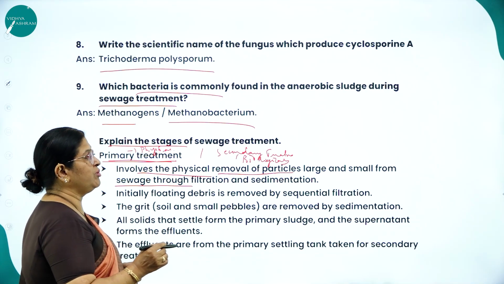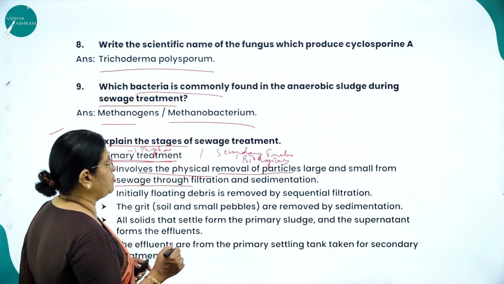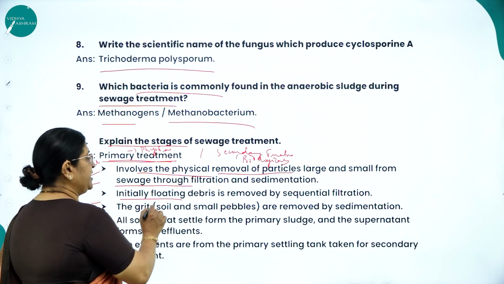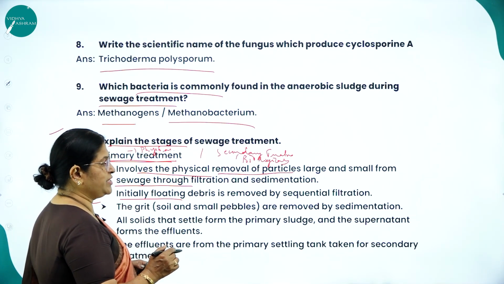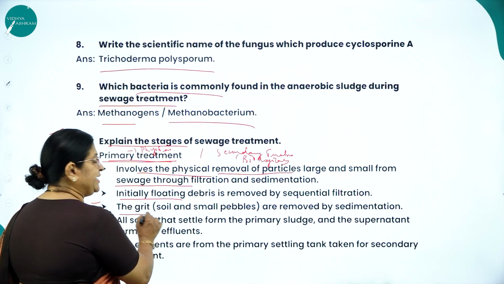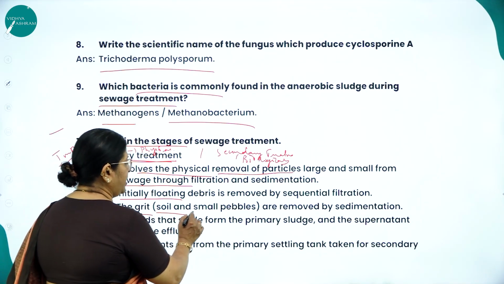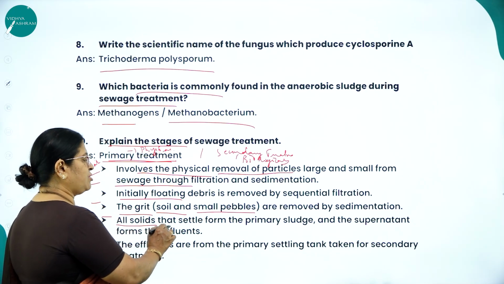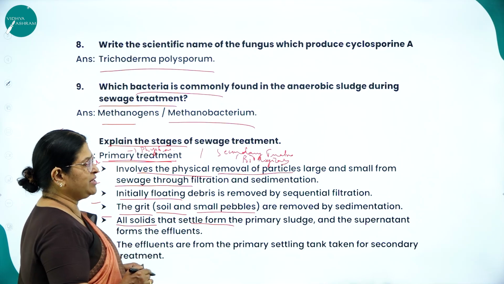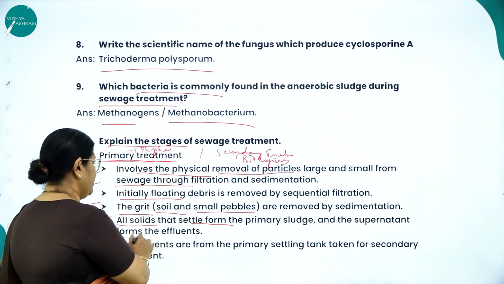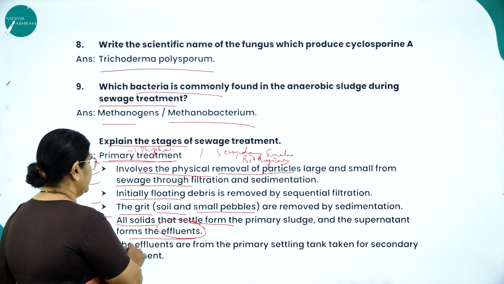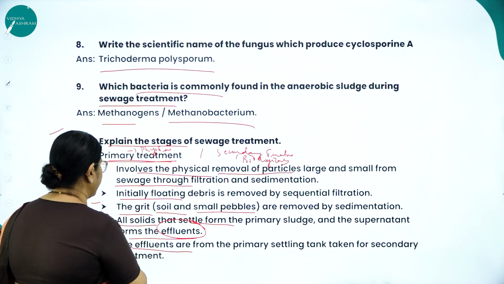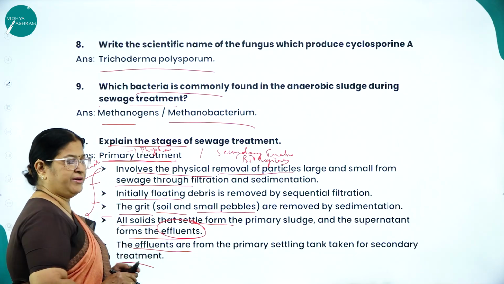It involves the physical removal of particles large and small from sewage through filtration and sedimentation. Initially, floating debris is removed by sequential filtration. Then the grit, containing soil and small pebbles, is removed by sedimentation. All solids that settle form the primary sludge, and the supernatant forms the effluent. Then the effluent from the primary settling tank is taken for secondary treatment. So this is the primary treatment.